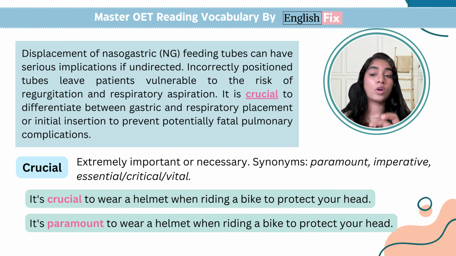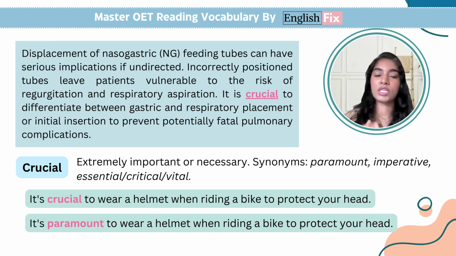Now, the word crucial actually means that something is extremely important, really important, very important. So if you want to avoid the word really, very, you can definitely use the word crucial. And you can use other synonyms as well, which are also commonly used in your OET speaking and in your OET writing.